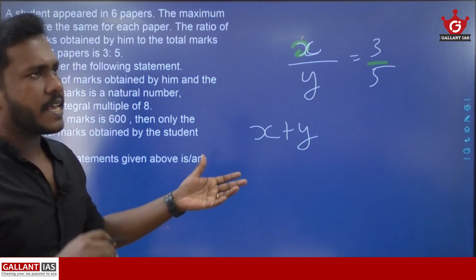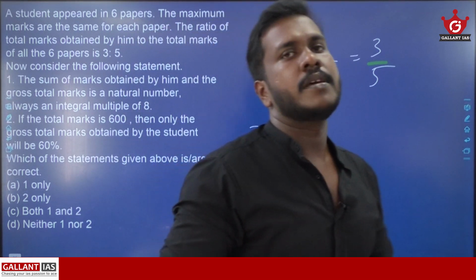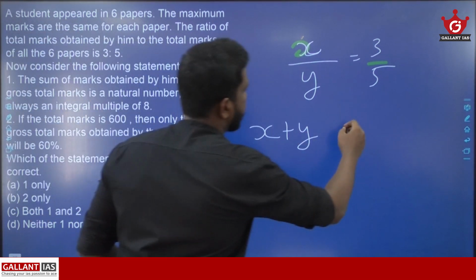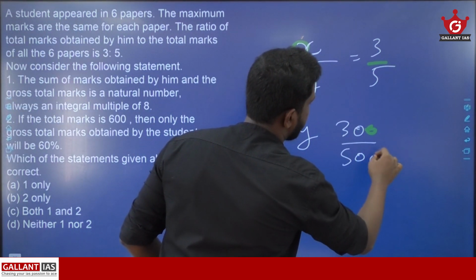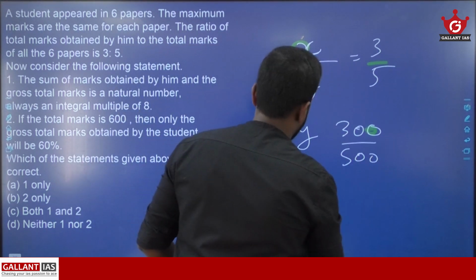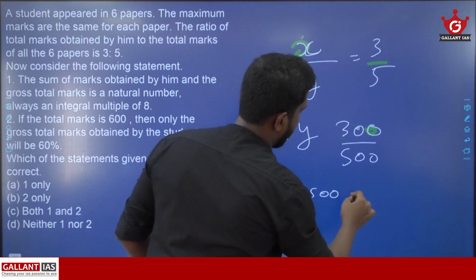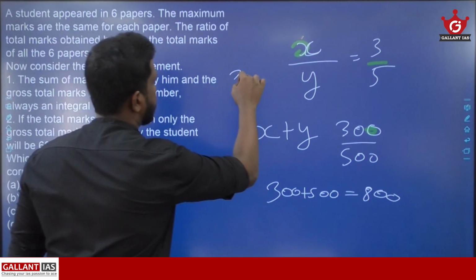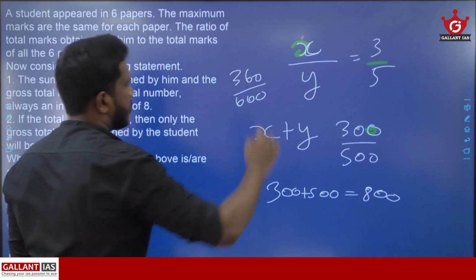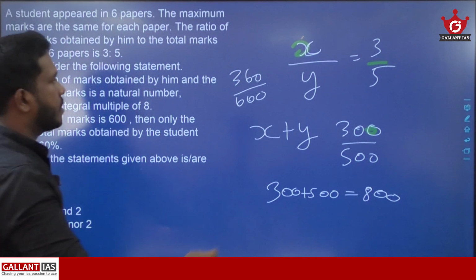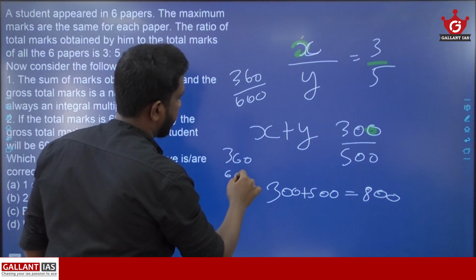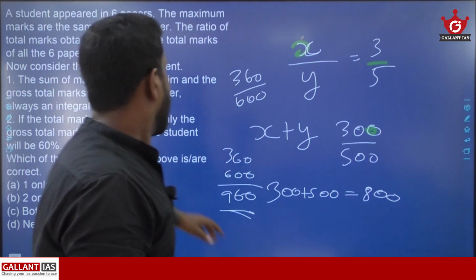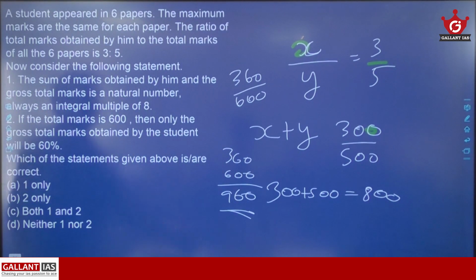For example, 300 and 500: 300 plus 500 is 800, which is a multiple of 8. Similarly, 360 and 600 are in the ratio 3:5, and 360 plus 600 is 960, again divisible by 8.